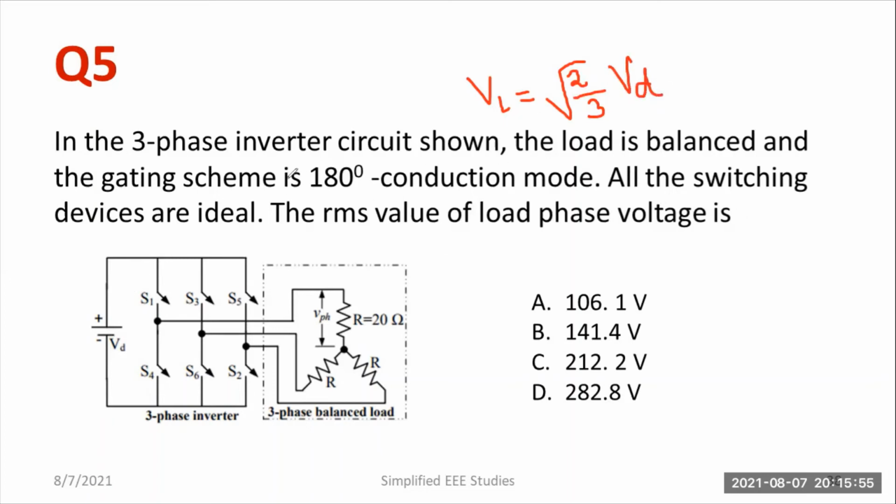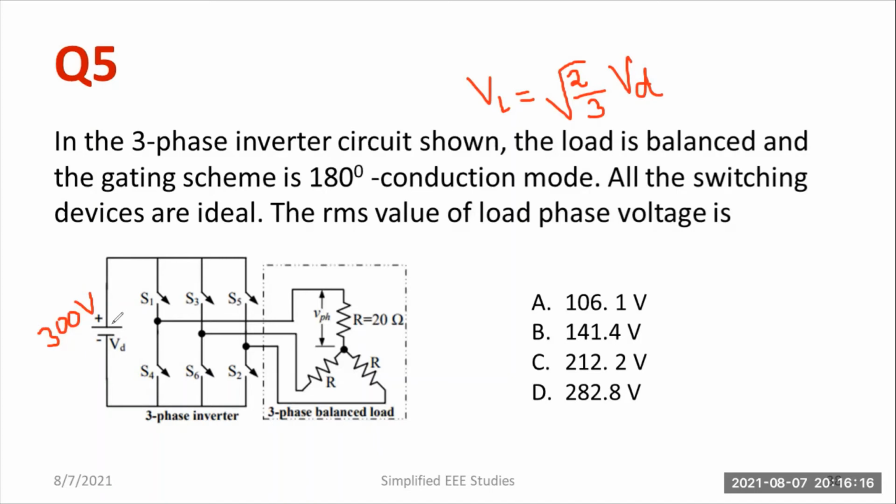It's already given. Input voltage is equal to 300 volt, already written. Remember this point. I think they haven't given the VD, but actually it must be the 300 volt.